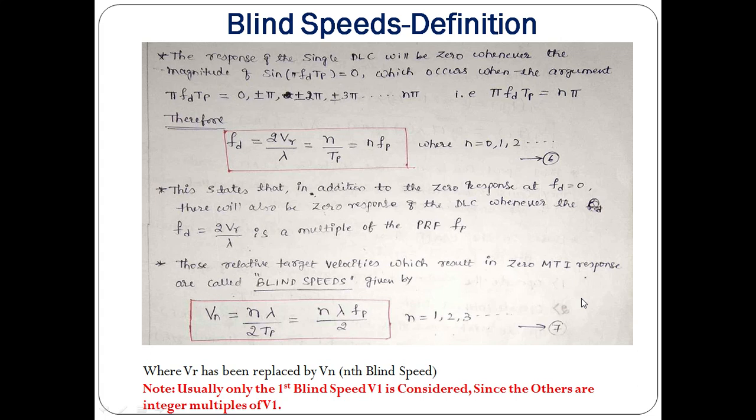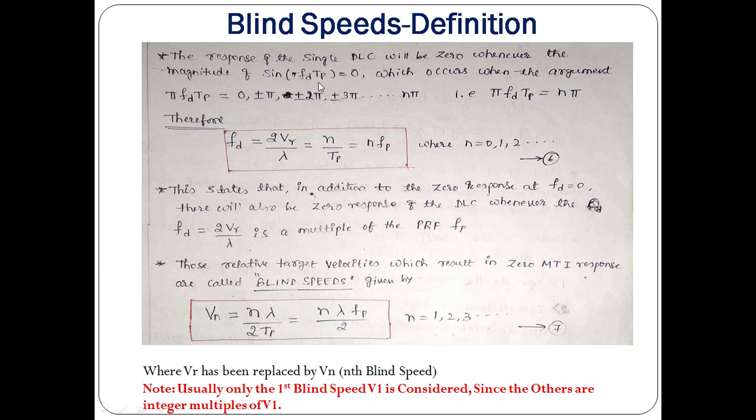What is blind speed? Let us take the definition. As we have seen in the last slide, while discussing the frequency response of the single delay line canceller, we have observed that the response of the single delay line canceller is 0 whenever the magnitude sin pi fd Tp equals to 0. This is the h of f function, and when it is equal to 0, then my DLC is giving 0 response. And when is this function going to be 0?